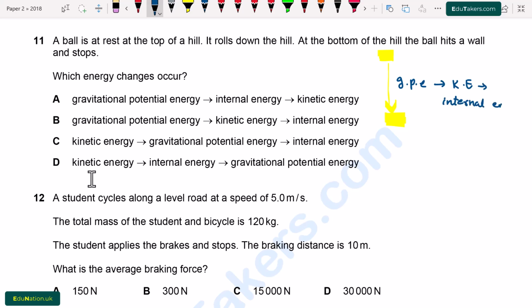Now we see the options. Option A, gravitational potential energy, internal energy, kinetic energy. This is the incorrect order. B, gravitational potential energy, kinetic energy, internal energy. So option B is correct.